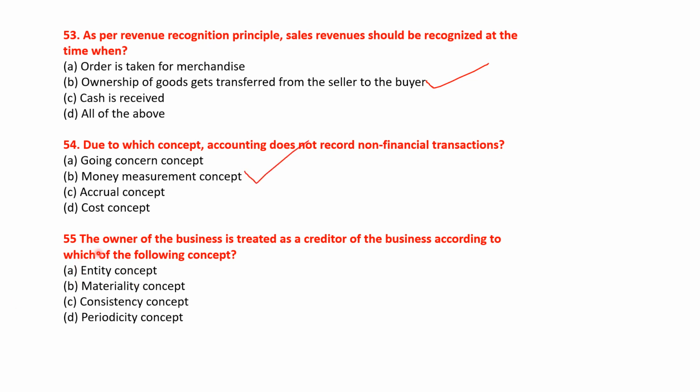Next question is, the owner of the business is treated as a creditor of the business according to which of the following concepts? Let's see the options. Entity concept, materiality concept, consistency concept and periodicity concept. So the correct answer will be option A, entity concept. Okay.